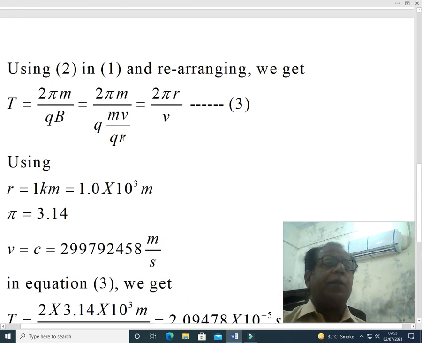Here mv over qr. Dear students, m will be cancelled with m, q will be cancelled with q, and we will get 2 pi r over v. We have given equation number 3 to this expression.